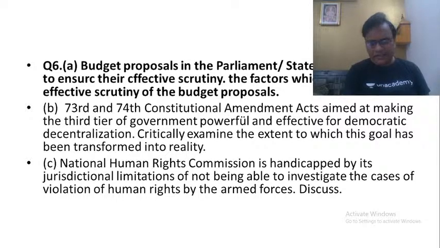Exactly. On the other hand, whatever the financial powers that are given to the 73rd, 74th, the local self governments, they only resulted in what even the World Bank has said. It only resulted in what is called democratization of corruption and decentralization of corruption, because these local self governments have been given a lot of powers without any accountability mechanisms. It led to politicization of development process at the local level. What we call old localism.